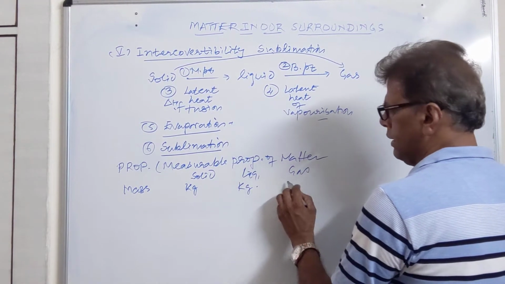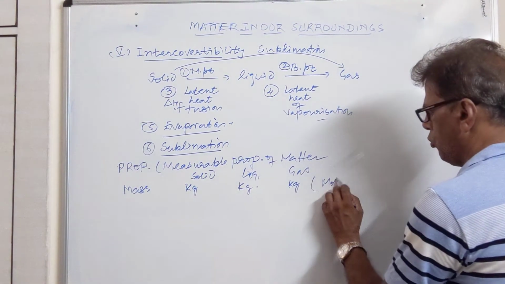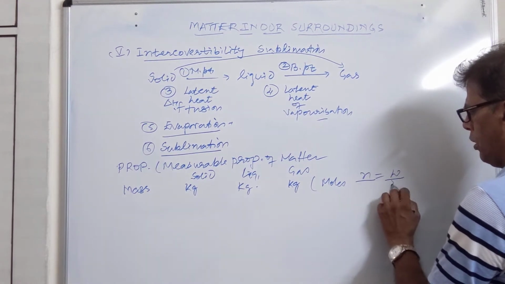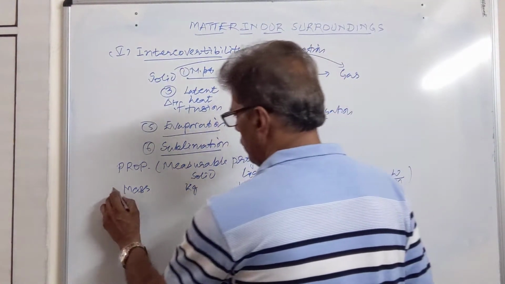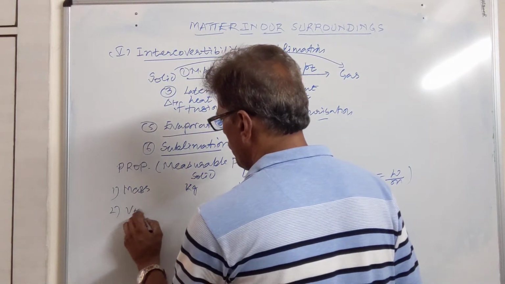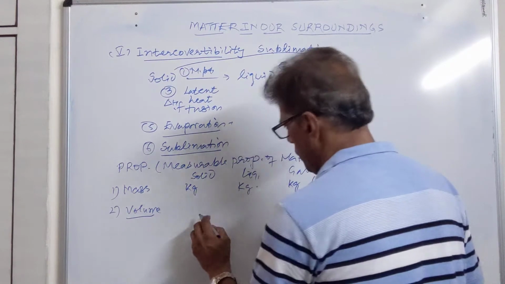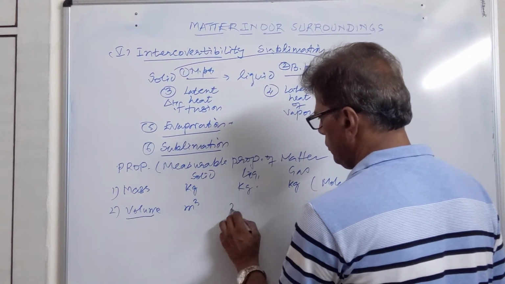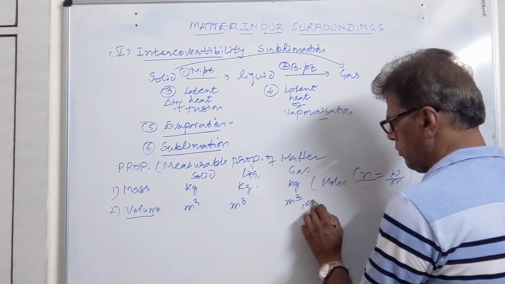Gases can be expressed in kilogram. Quantity is expressed in moles, that is given by n is equal to W upon M. Then we have volume. Volume is measured in cubic meters, or cubic centimeters.